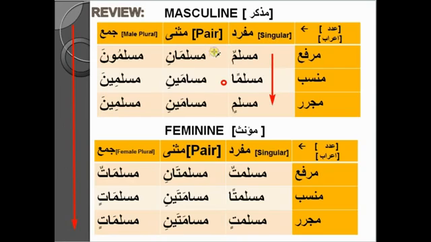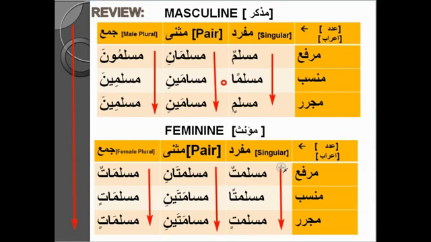Okay, so we have mentioned that we will go from down to right. Muslimun, Musliman, Muslimin, Muslimani, Muslimaini, Muslimuna, Muslimina, Muslimatun, Muslimatan, Muslimatin, Muslimatani, Muslimataini. Very little difference. Just if you put an alif here, it will become plural. It will not become pair. It will become plural.